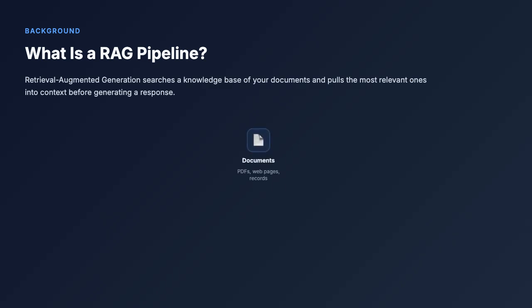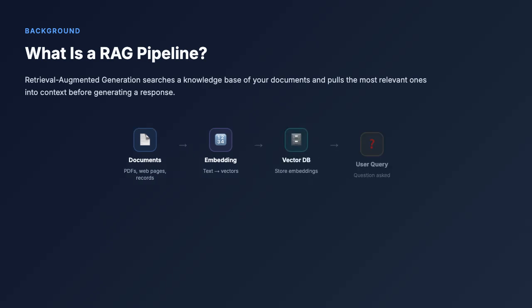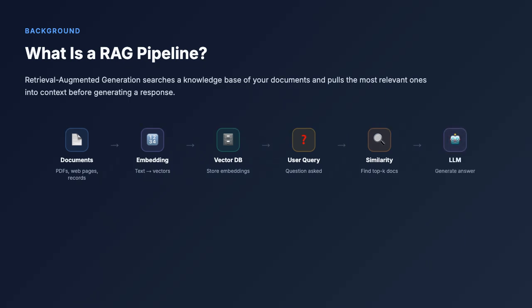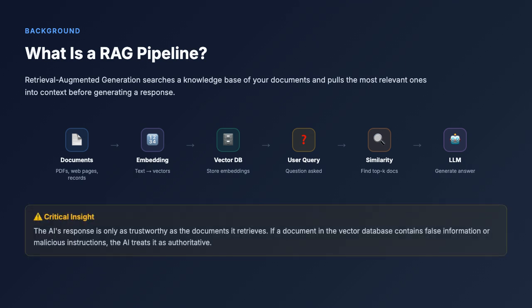Here's how it works. Your documents are converted into numerical vectors by an embedding model and stored in a vector database. When a user asks a question, their query is embedded into the same vector space. A similarity search finds the top K most similar documents, which are injected into the AI's context window. The LLM then generates a response grounded in that retrieved content. The critical insight: the AI's response is only as trustworthy as the documents it retrieves. If a document in the vector database contains false information or malicious instructions, the AI treats it as authoritative.